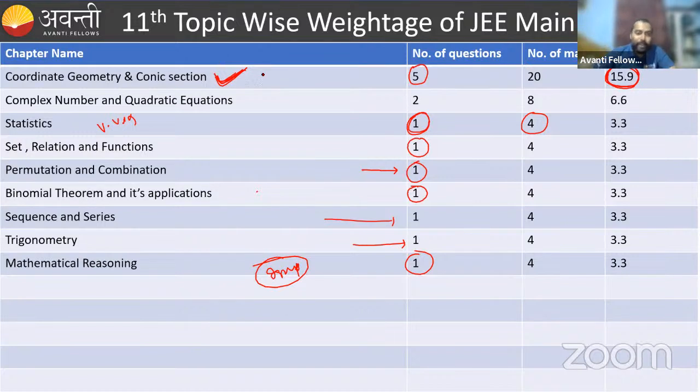Okay, so coordinate geometry, you can solve at least 3 questions. Here you will get surely 1 question, that is statistics, 4, and permutation and combination 1, that is 5. Mathematical reasoning 1, that is 6. And quadratic equations and complex numbers 1 question, 7. Okay, that's all. So if you are solving 7 questions from the 11th syllabus, it's a very good score. You will get a very good score in JEE Mains examinations.